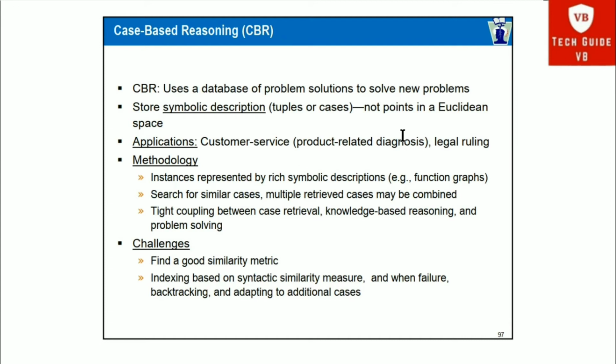So these are some of the methodology for CBR. Then the challenges for CBR, that is case based reasoning, is to find a good similarity metric. So the similarity metric is one of the challenges, to find a good similarity metric, and indexing based on syntactic similarity measure, and when failure occurs, backtracking and adapting to additional cases. This is one of the challenges. So these two challenges are there in CBR.